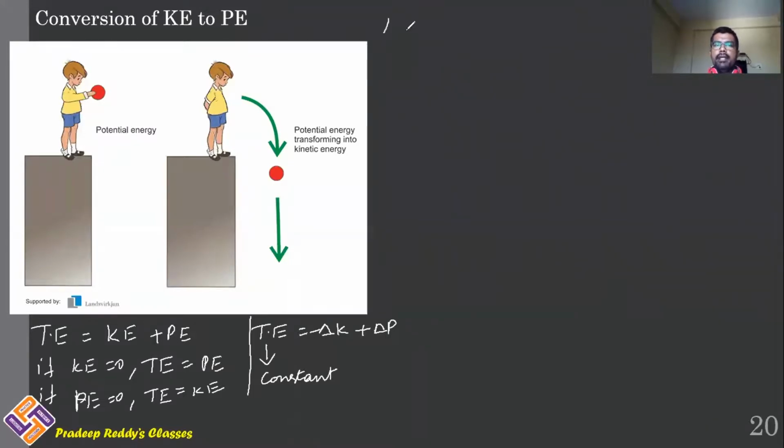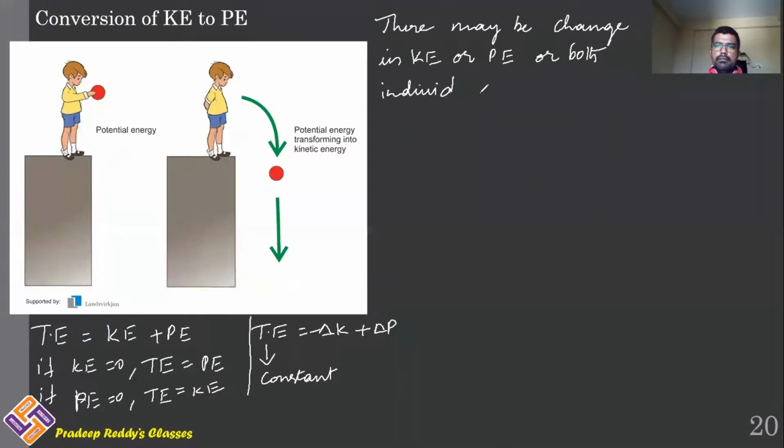So there may be change in kinetic energy or potential energy or both individually, but total mechanical energy of the system will be constant.